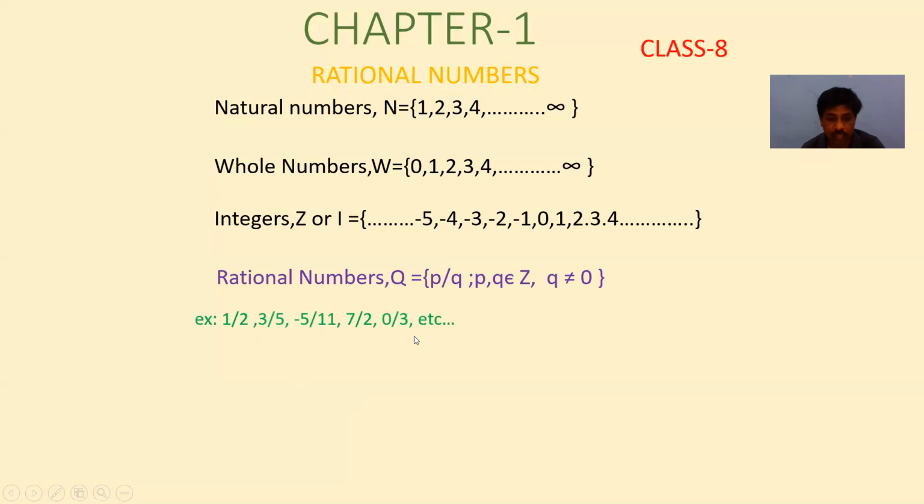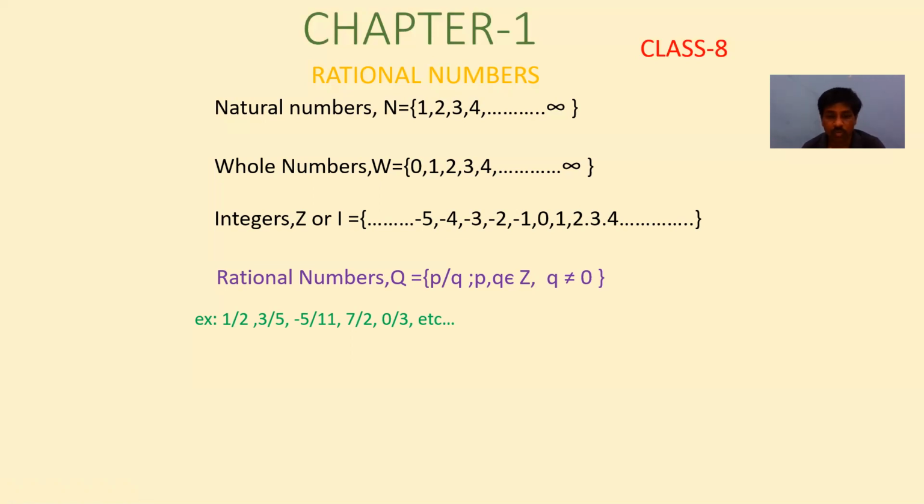Here these are all fractions: 1 by 2, 3 by 5, minus 5 by 11, 7 by 2, 0 by 3. So these are all rational numbers. If you take only 3, is 3 a rational number? Yes, obviously 3 is a rational number. Why? Because all natural numbers, whole numbers and integers have denominator 1. That means if nothing is written, the denominator is 1. For example, if you take 5, what is the sign of 5? Plus 5.